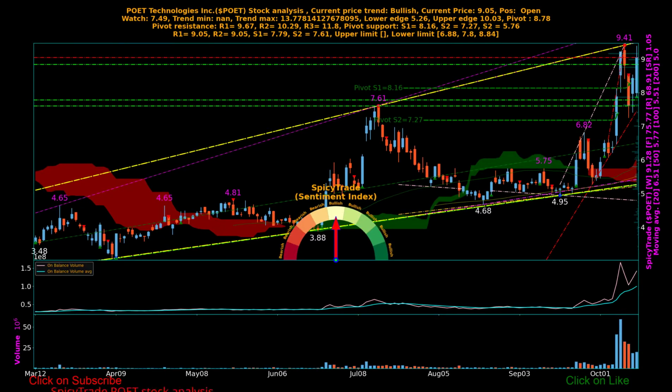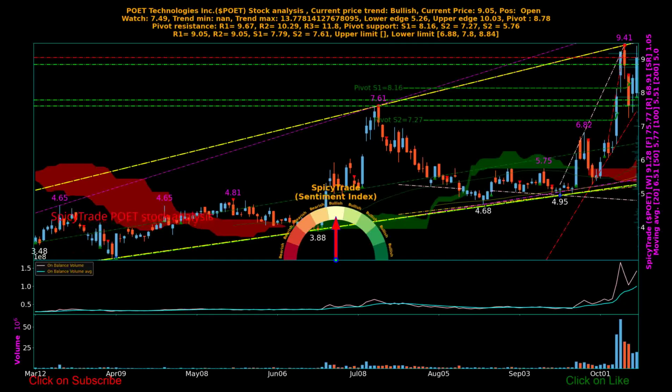In addition to moving average, pivot points are also used to track minimum and maximum price of the stock. Current pivot price level is 8.78. It is shown as white line on the chart. 3 pivot support levels are 8.16, 7.27, and 5.76. 3 pivot resistance levels are 9.67, 10.29, and 11.8. Support levels are shown in green and resistance in red horizontal lines on the chart.